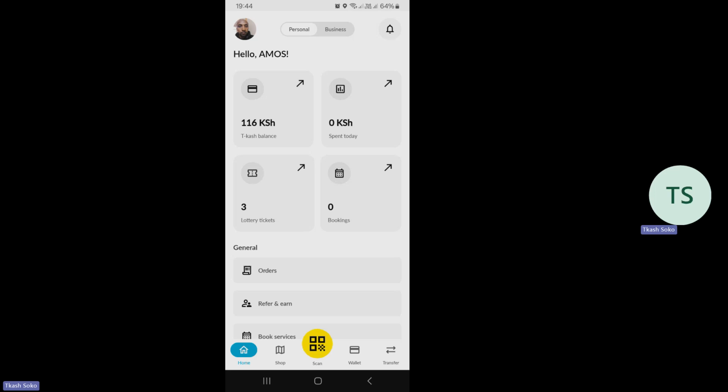Na wewe kama mwenye duka ama the owner of the shop, utapata hizo bookings under the bookings. Utaona hizo vitu under the bookings. And of course, that is how you are able to book for services and accept those online orders and service bookings.